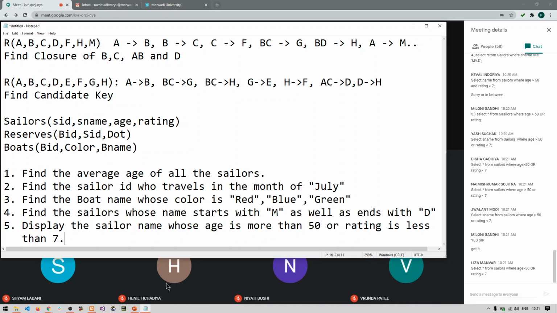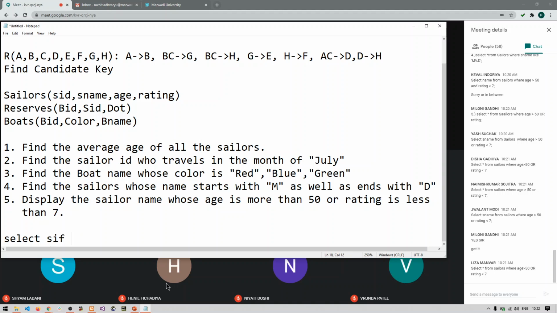So now let us go for the second query. Find the sailor ID who travels in the month of July. So the answer will be select SID from reserves where to_char(date, 'month') equals 'July'. I am writing the answer here.